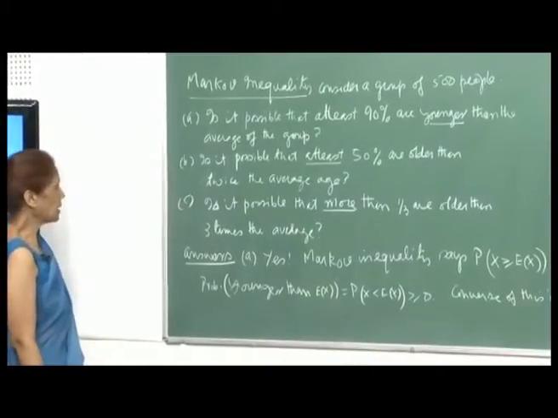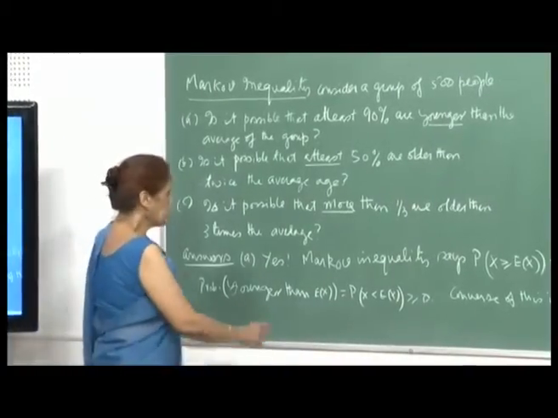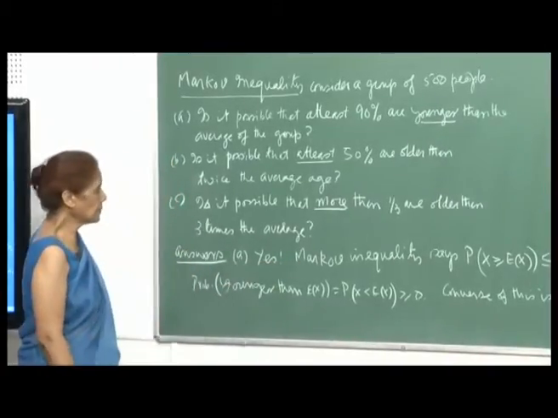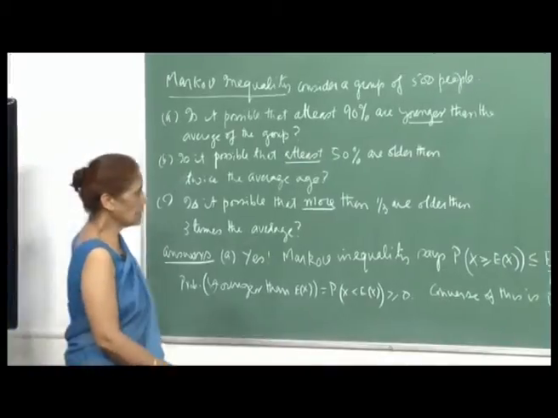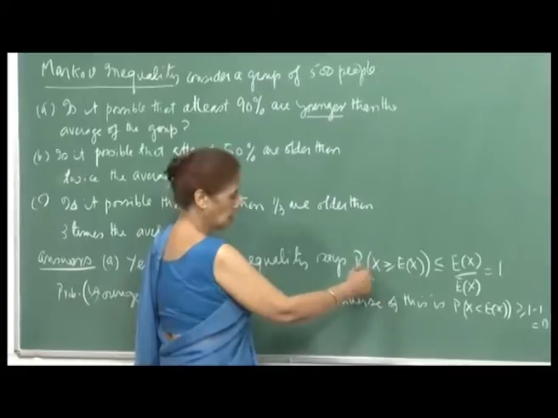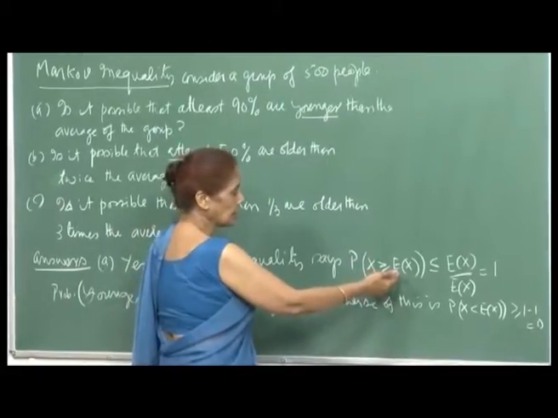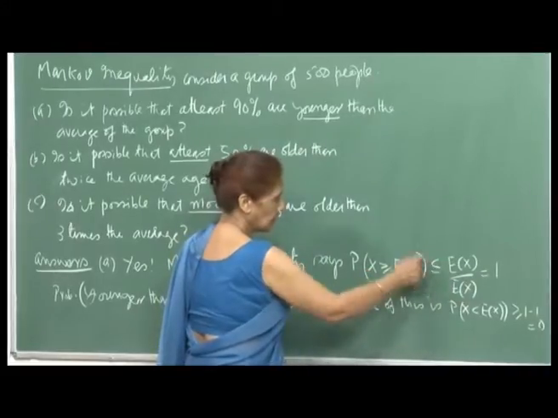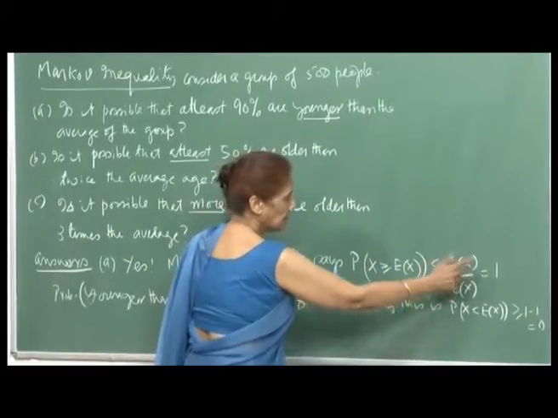For the first part, of course, the answer is yes, and I will explain why. If you try to get the bound from the Markov inequality, the inequality says that for X greater than or equal to 0, the probability that X is greater than or equal to E[X] will be less than or equal to E[X] upon E[X], which is equal to 1.